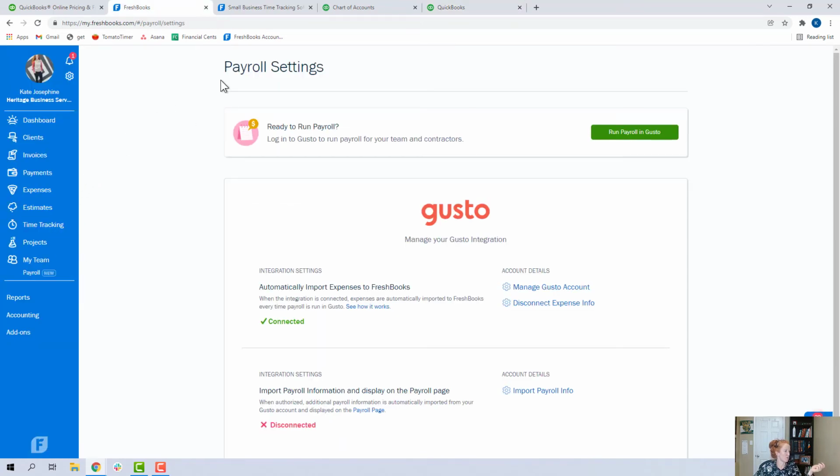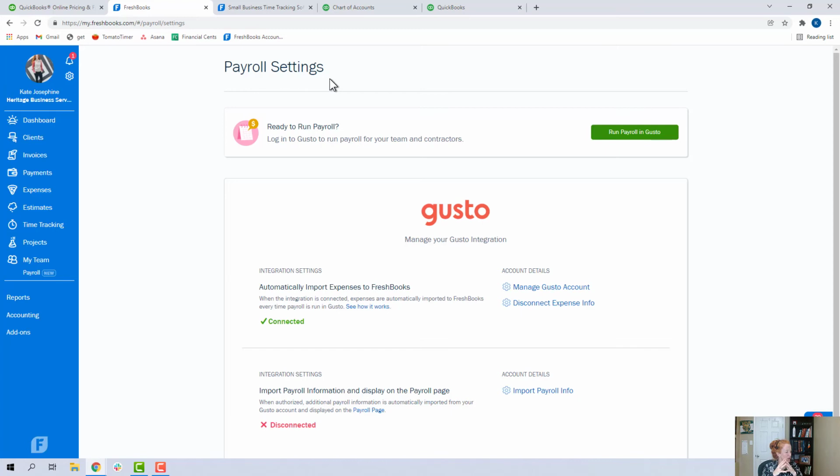Now back over here to FreshBooks. FreshBooks was smart enough to realize that it's best to partner with an American payroll expert like Gusto. So that's how they approach payroll, is to integrate with Gusto, which happens to be my favorite payroll software company and the one I actually use to run my own payroll. I was a Gusto fan even before I decided to become a FreshBooks bookkeeping expert.